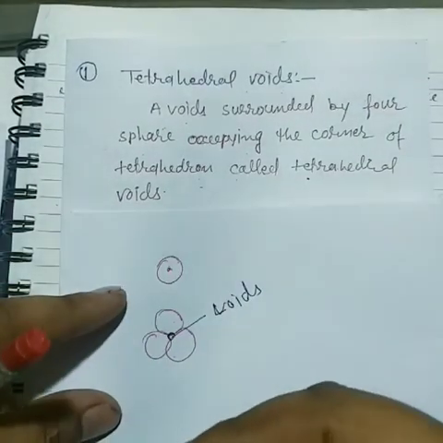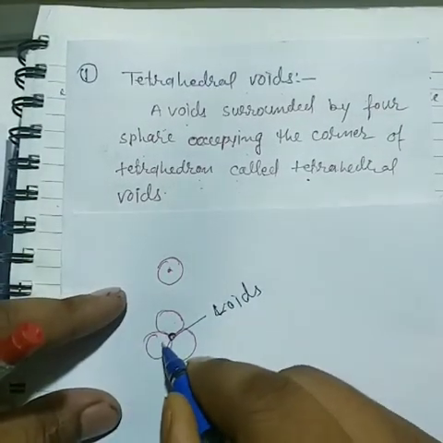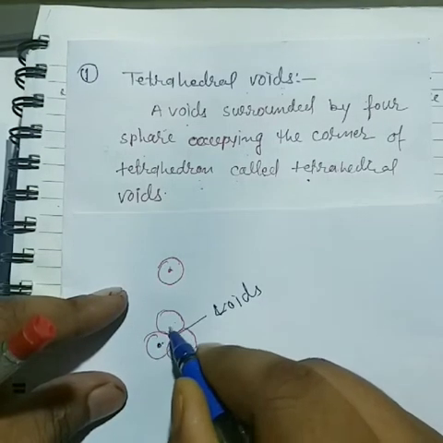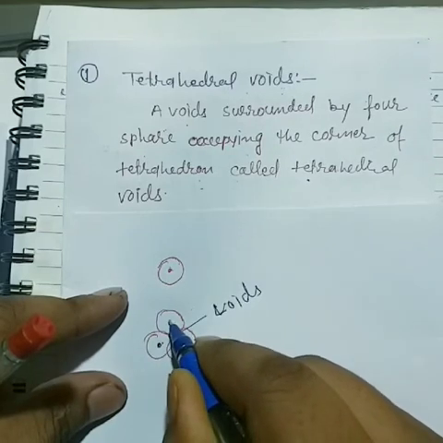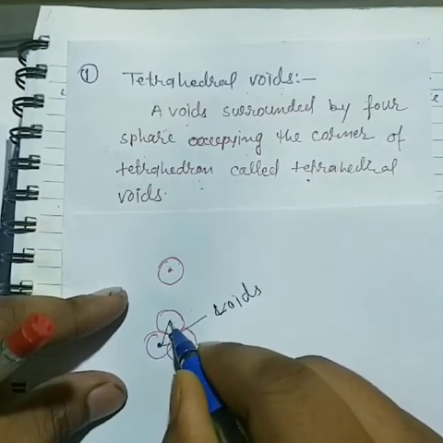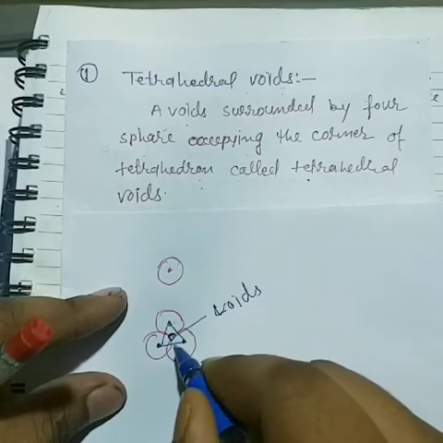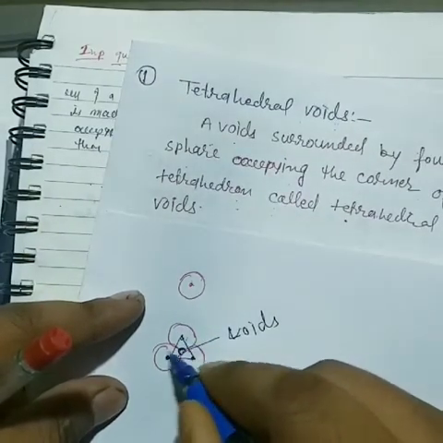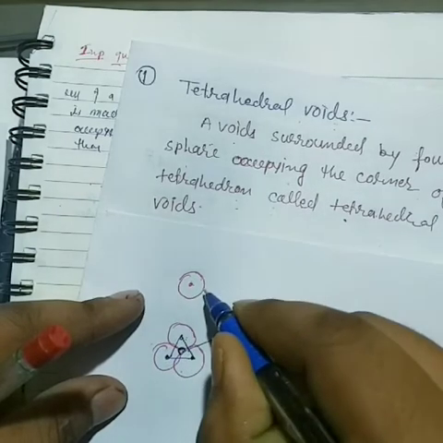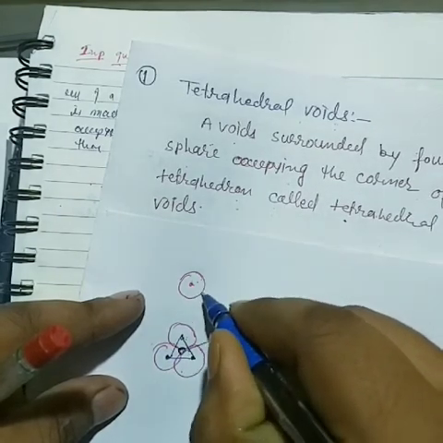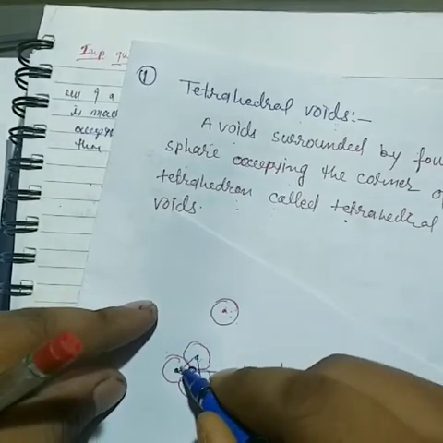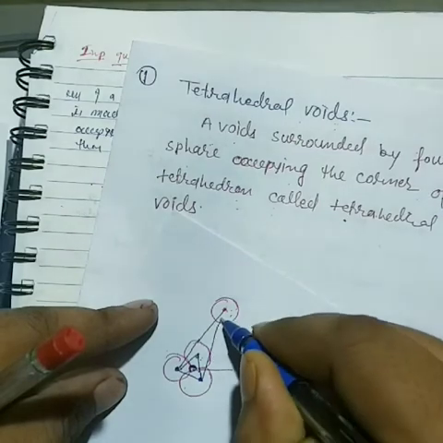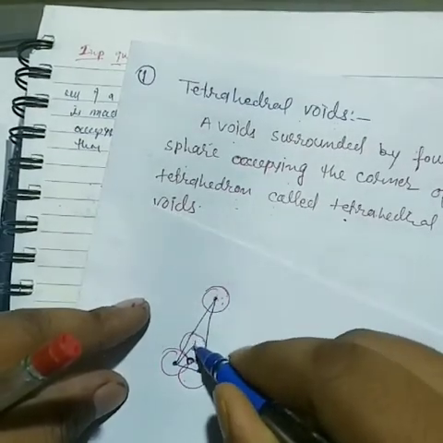And what happens is that, see here, if we connect on the triangular center, it is formed on the triangle. Now this triangular first layer of atoms and the second layer's fourth atom, if we connect between them, now a void is formed.